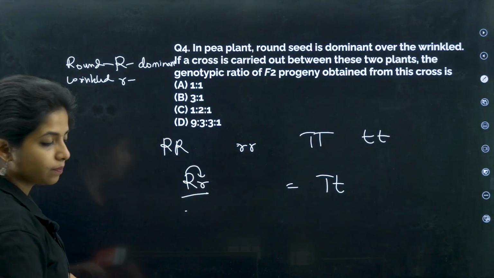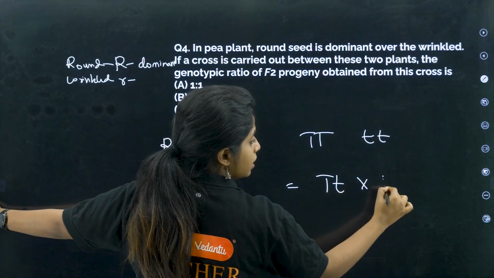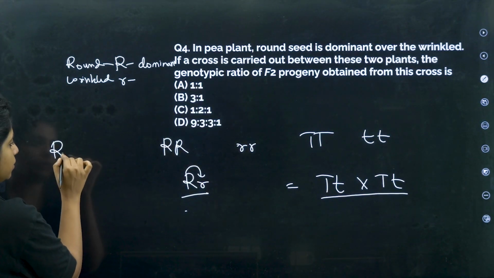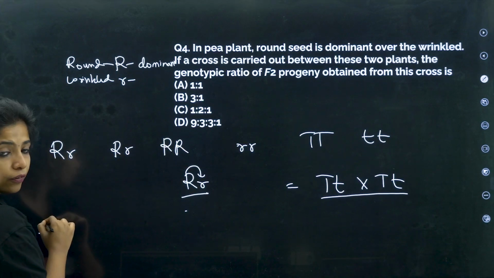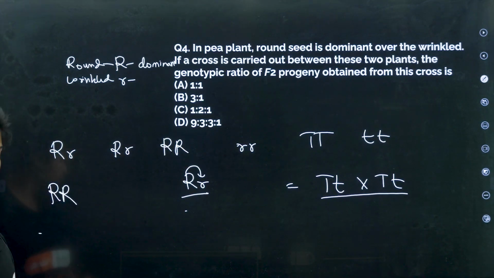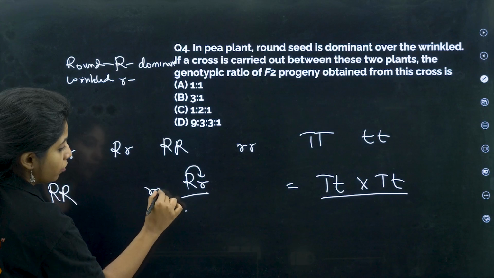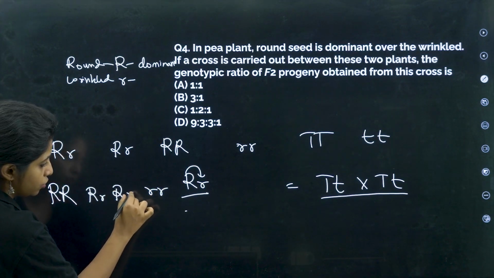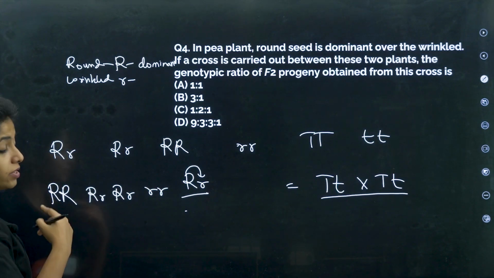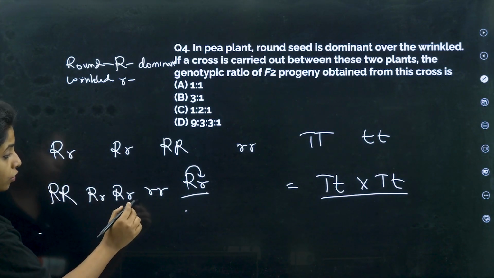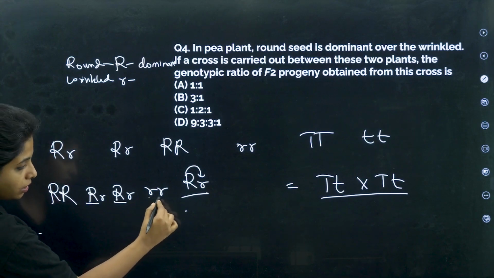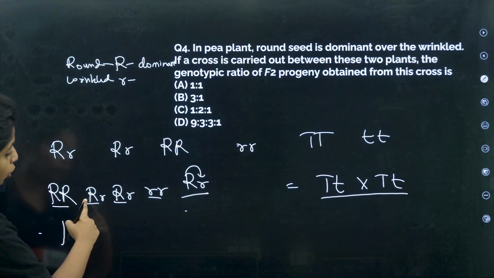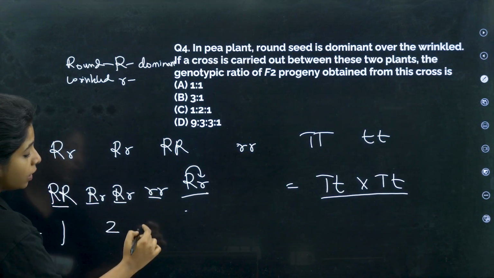Now you are going to fuse this with this. So the next thing done over here is you cross like this, right? Similarly over here you will cross like that only. And then what will you find? You will find that one of them will be capital R, capital R, two of them will be capital R, small r, and one of them will be small r, small r. What genotypic ratio is being asked? The genotype is the genetic makeup. One among them is capital R, capital R, two among them are capital R, small r, and one among them is small r, small r.